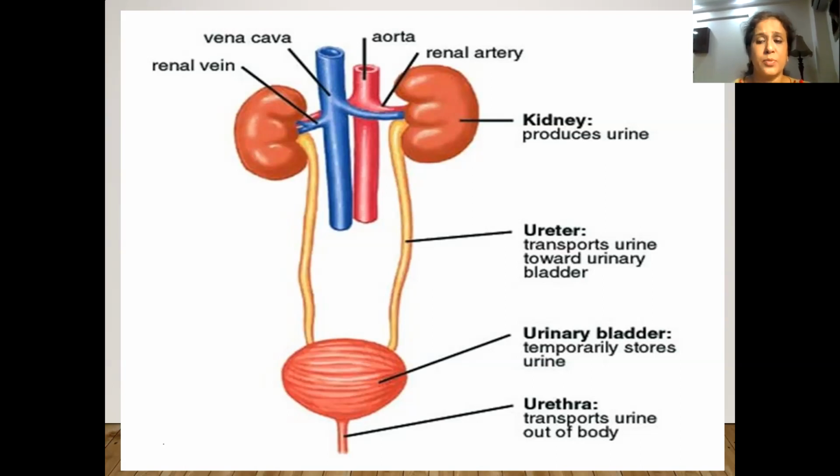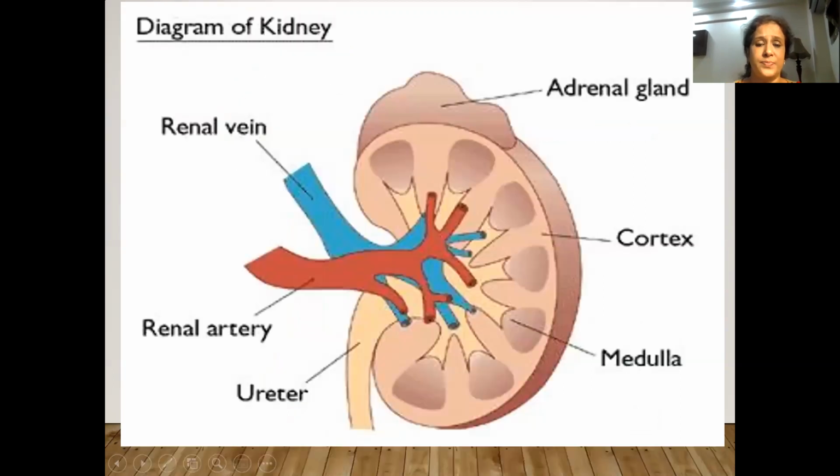And the kidneys are protected by the lower ribs. You can also see that a branch of the aorta called renal artery is supplying the oxygenated blood to the kidney, and this deoxygenated blood is collected by the renal vein.